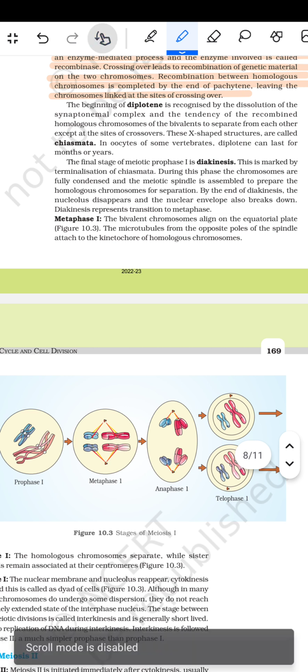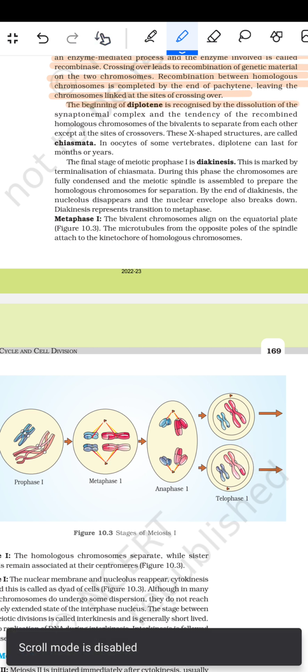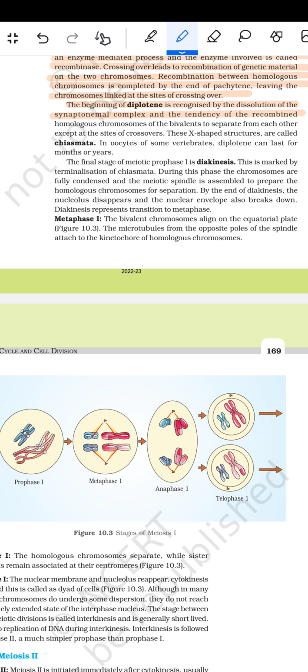The beginning of diplotene is recognized by the dissolution of the synaptonemal complex and the tendency of the recombined homologous chromosomes of the bivalents to separate from each other, except at the sites of crossover. These X-shaped structures are called chiasmata. In oocytes of some vertebrates, diplotene can last for months or years. The final stage of meiotic prophase 1 is diakinesis. This is marked by the terminalization of chiasmata. During this phase, the chromosomes are fully condensed and the meiotic spindle is assembled to prepare the homologous chromosomes for separation. By the end of diakinesis, the nucleolus disappears and the nuclear envelope also breaks down. Diakinesis represents the transition to metaphase.